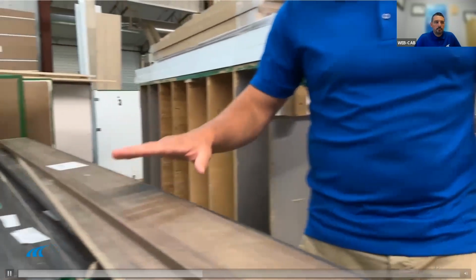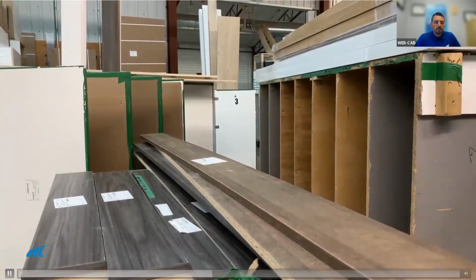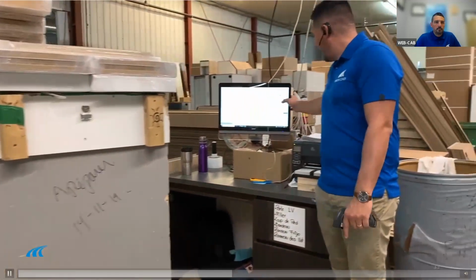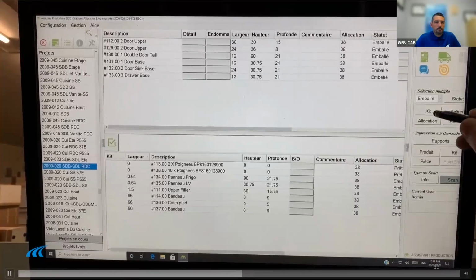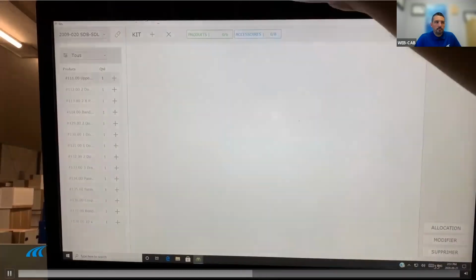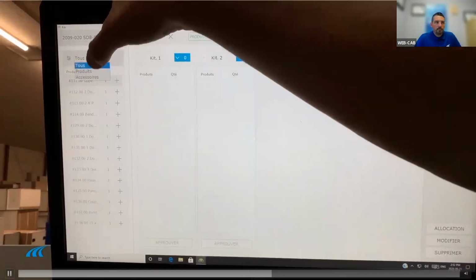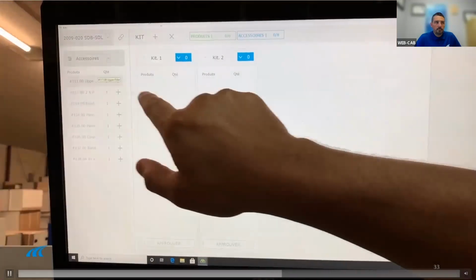Second little thing we want to do is also manage what we call the loose items. So we can have all these toe kicks and the fillers that are going to be wrapped together. So we want to create into the system kit elements. So by clicking on a button, the operators can specify a kit number and then start scanning all the toe kicks and fillers that will be part of that kit and generate also a kit label.